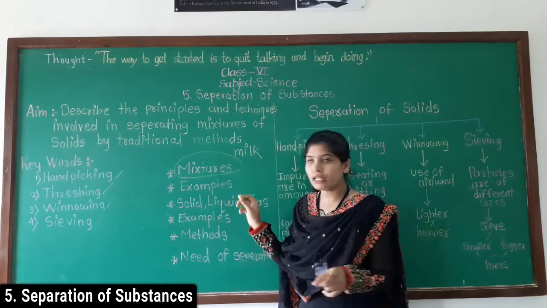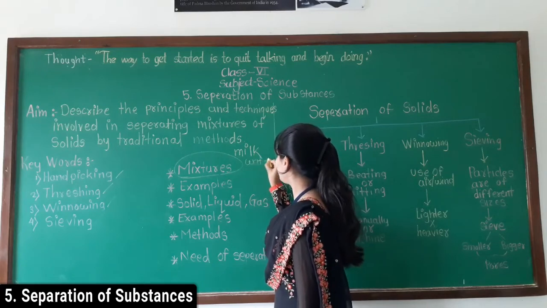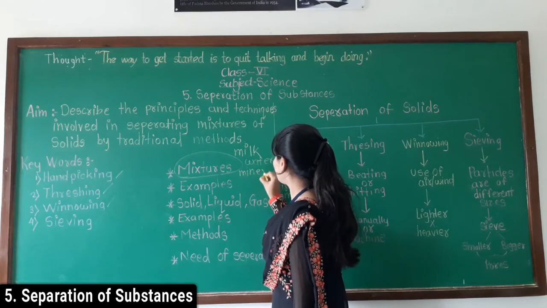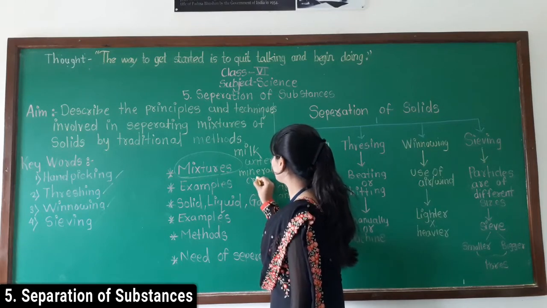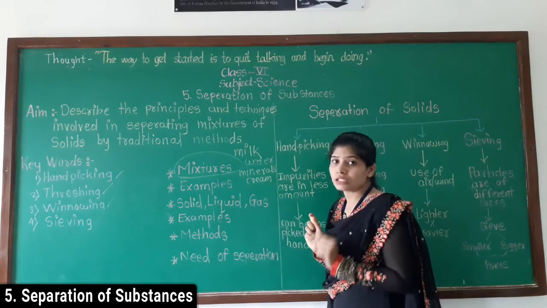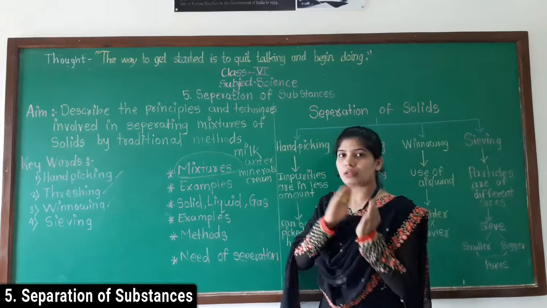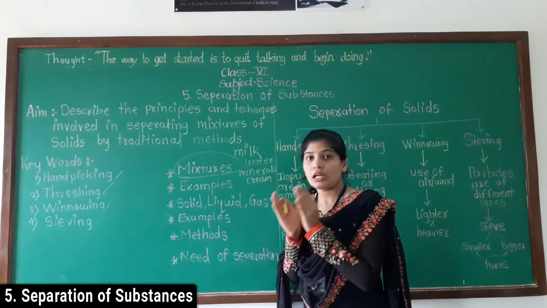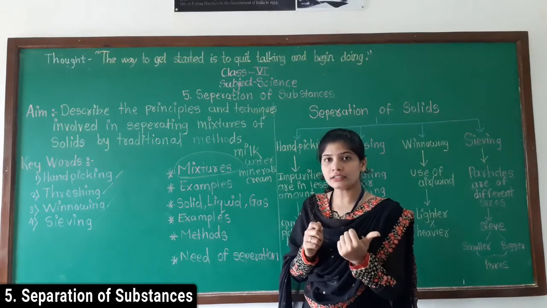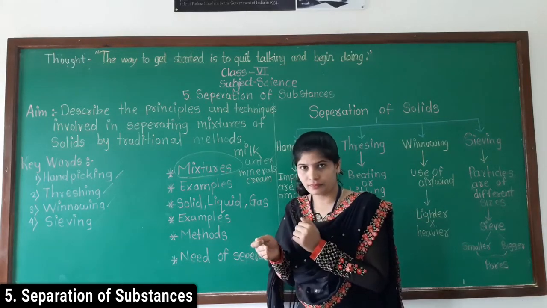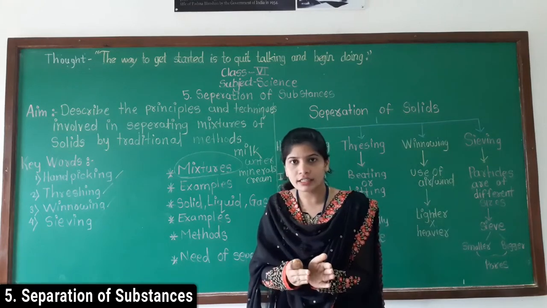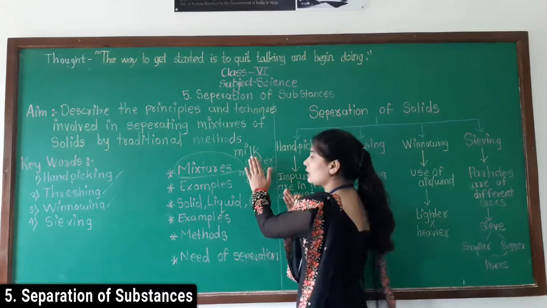In milk, water is there, many minerals are there, cream is there. So these three are the substances. Don't confuse between substance and mixture. Like we learned in the first lesson about ingredients and our food items. For making food items, we use different kinds of ingredients. Same we are doing here.